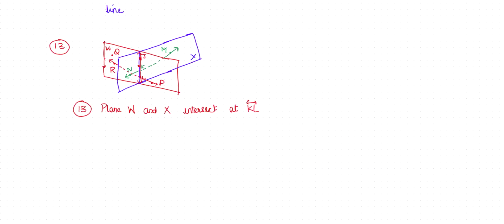Here, two planes are given, plane W and plane X, with the lines and points given. Can we assume that plane W and plane X intersect? Yes, we can say that plane W and plane X intersect at this line, which we can call JK or KL. So yes, they intersect at a line, and the line they are forming is KL.